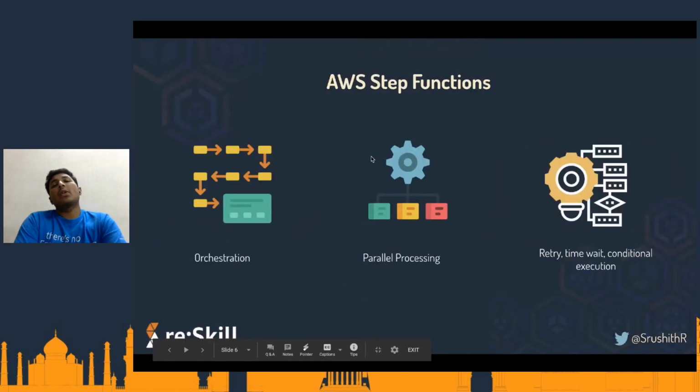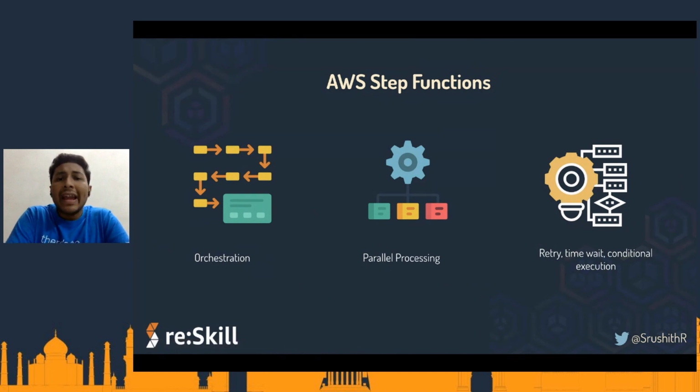Now, the next thing that we are going to consume today, the next service is the AWS Step Functions. AWS Step Functions actually gives us the capability to orchestrate the Lambda functions. Now, as we have already discussed in the previous sessions, Lambda functions have to be stateless. That means the state cannot be maintained.